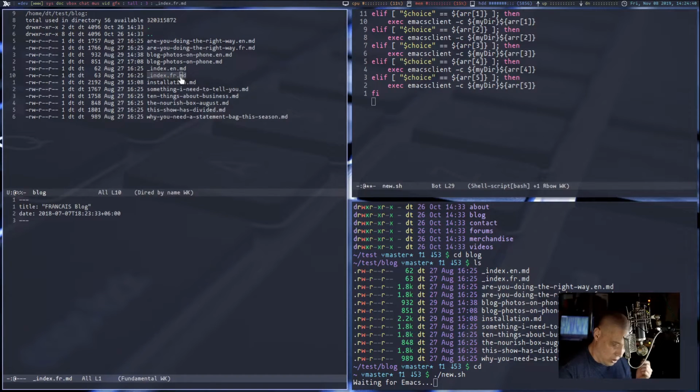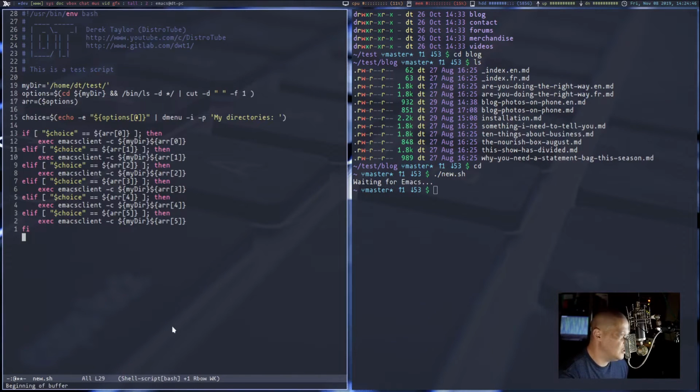And if I wanted to, I could open one of these programs here in Emacs, but that's not really what I originally set out to do, because that only works with Emacs. If you happen to be using Vim or some other standard text editor that doesn't also act as a file manager as well, this script is not going to work for you. So let's continue where we left off the other day.